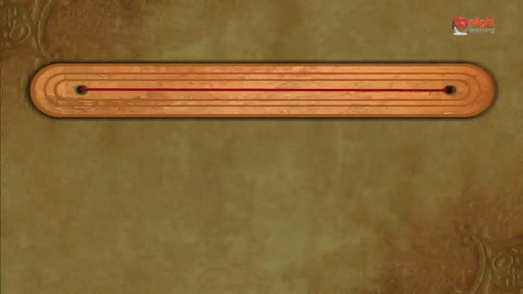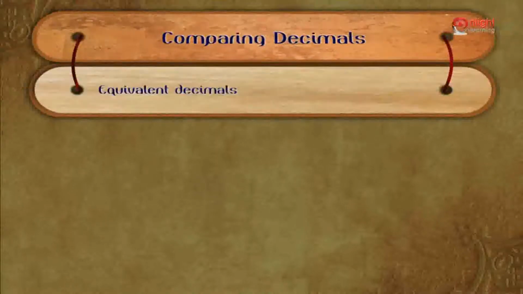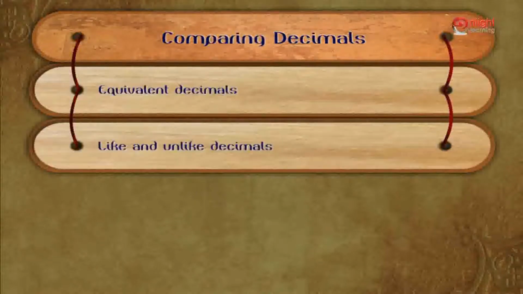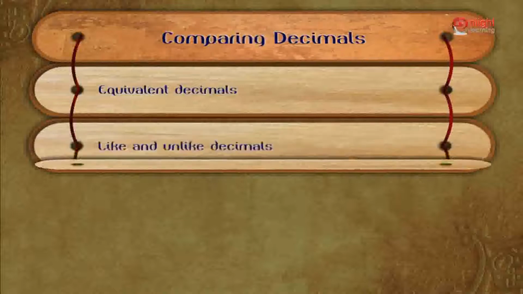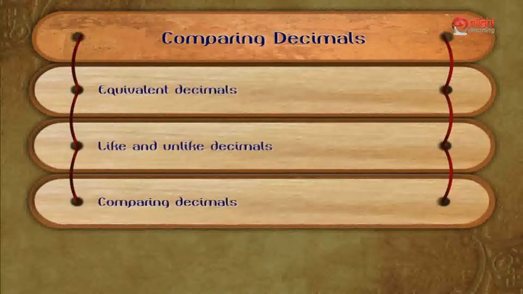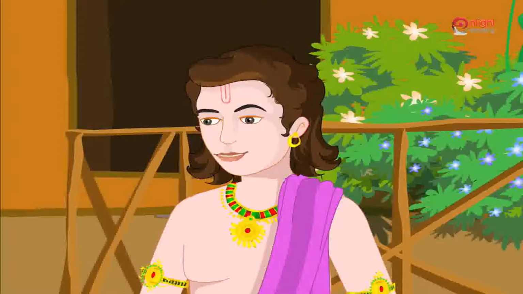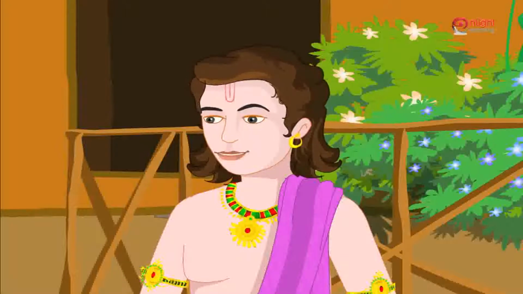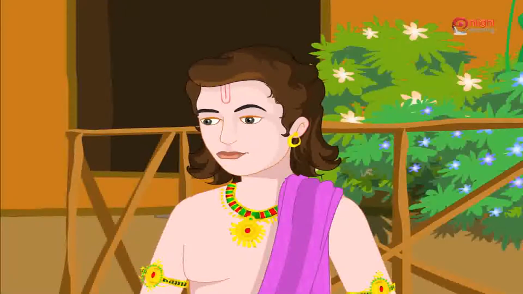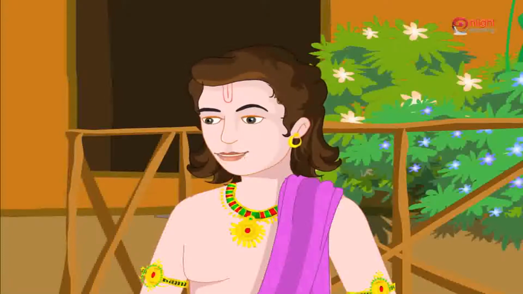Today, we will learn about equivalent decimals, like and unlike decimals, and comparing decimals. Guruji, my brothers Nakul and Sahadev were having a competition among themselves on who will plough more land in the given time. The lands allotted to them were equal in area.